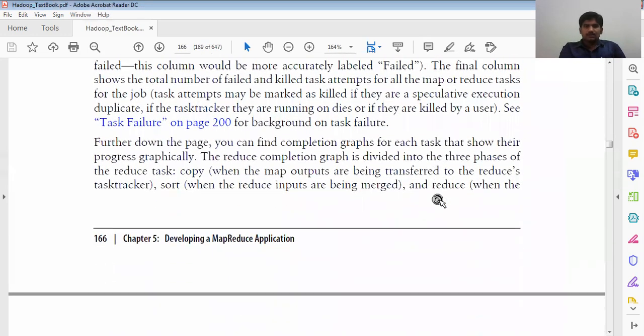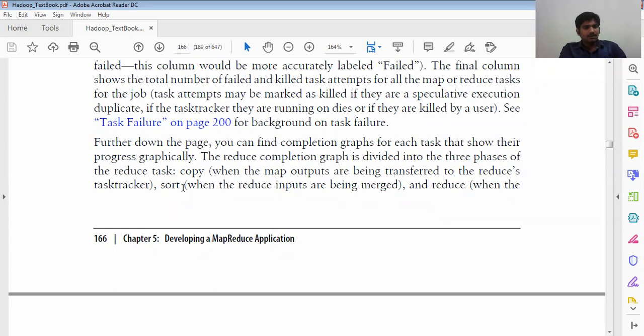Further down the page, we can find the completion graphs for each task, which show their progress graphically. We have two types of graphs available, one for map and one for reduce. The reduce completion graph is divided into three phases. The first one is copy, when the map output is being transferred to the reduce task's node. Then another one is sort.